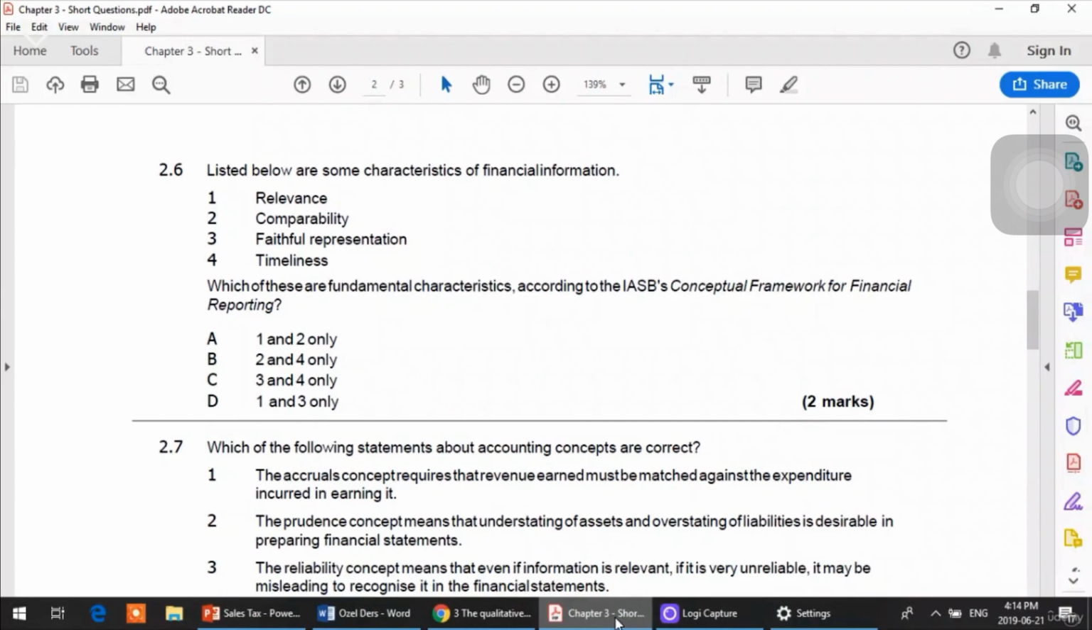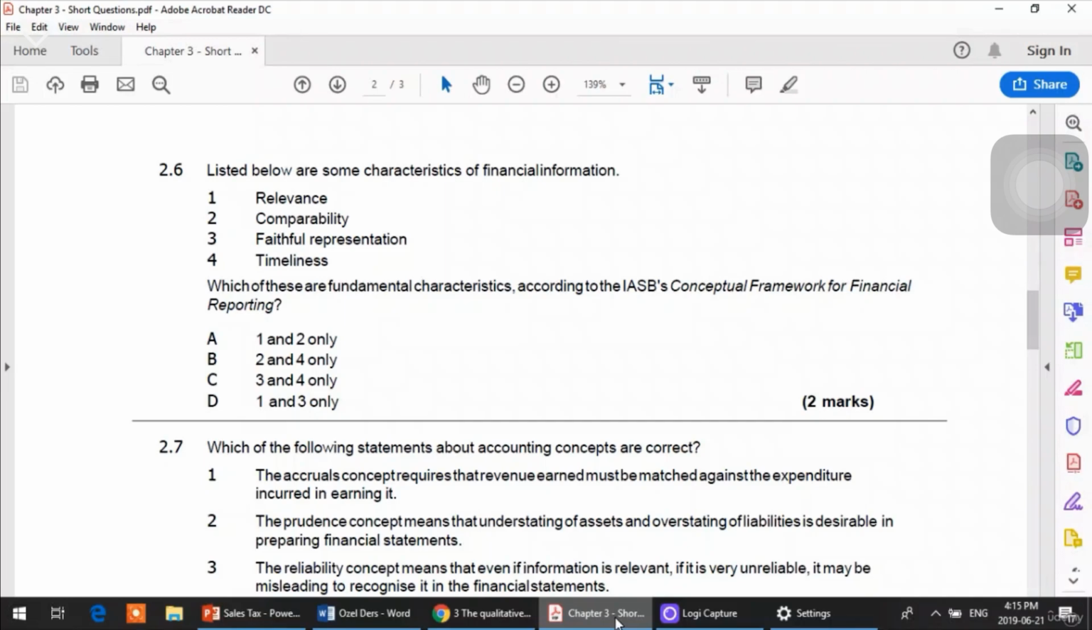2.6. Listed below are some characteristics of financial information. 1. Relevance. 2. Comparability. 3. Faithful representation. 4. Timeliness. These all four are important, but the question asks which of these are fundamental characteristics according to the IASB's conceptual framework for financial reporting. The answer choice is D, 1 and 3 only, because relevance and faithful representation.